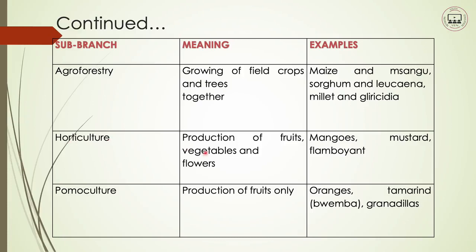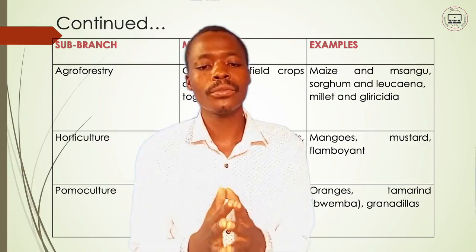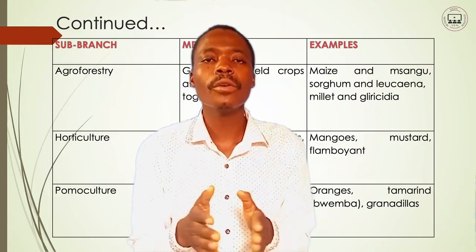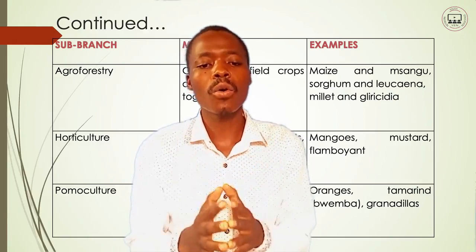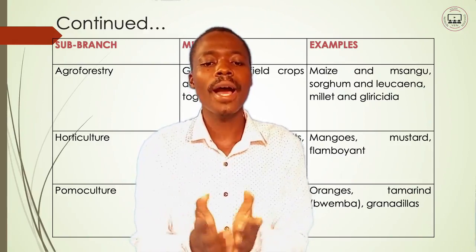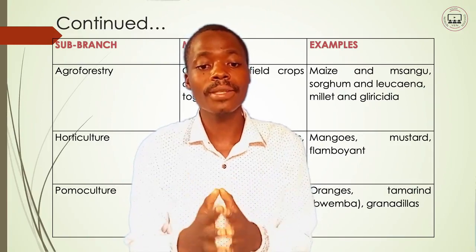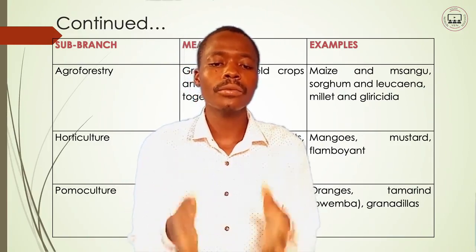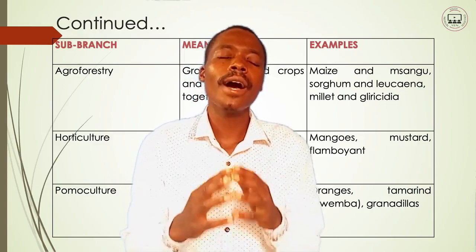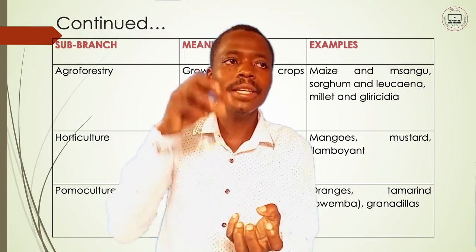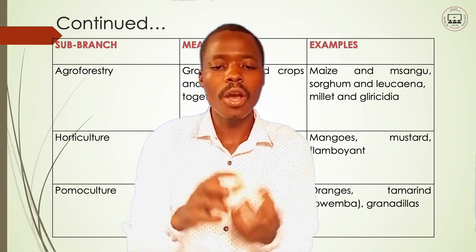Horticulture is the production of fruits, vegetables, and flowers. When farmers are producing fruits, vegetables, as well as flowers, they are practicing what we call horticulture. You choose either of these things. You can produce fruits, you can produce vegetables, and you can produce flowers. When you practice each of these, you are doing horticulture.